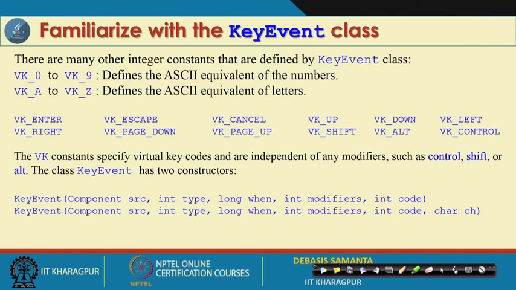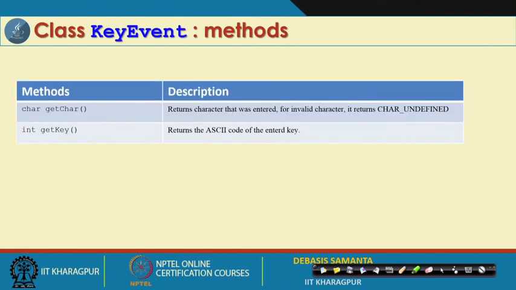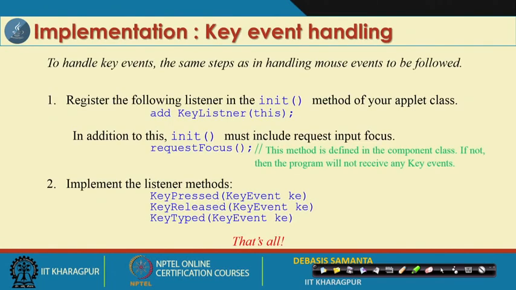According to these, it deals with the different values that it can read from the keyboard, and it has two methods, getChar and getKey. Basically, getChar gives the character, and getKey returns the ASCII value. As far as the listener is concerned, there is only one, the key listener.